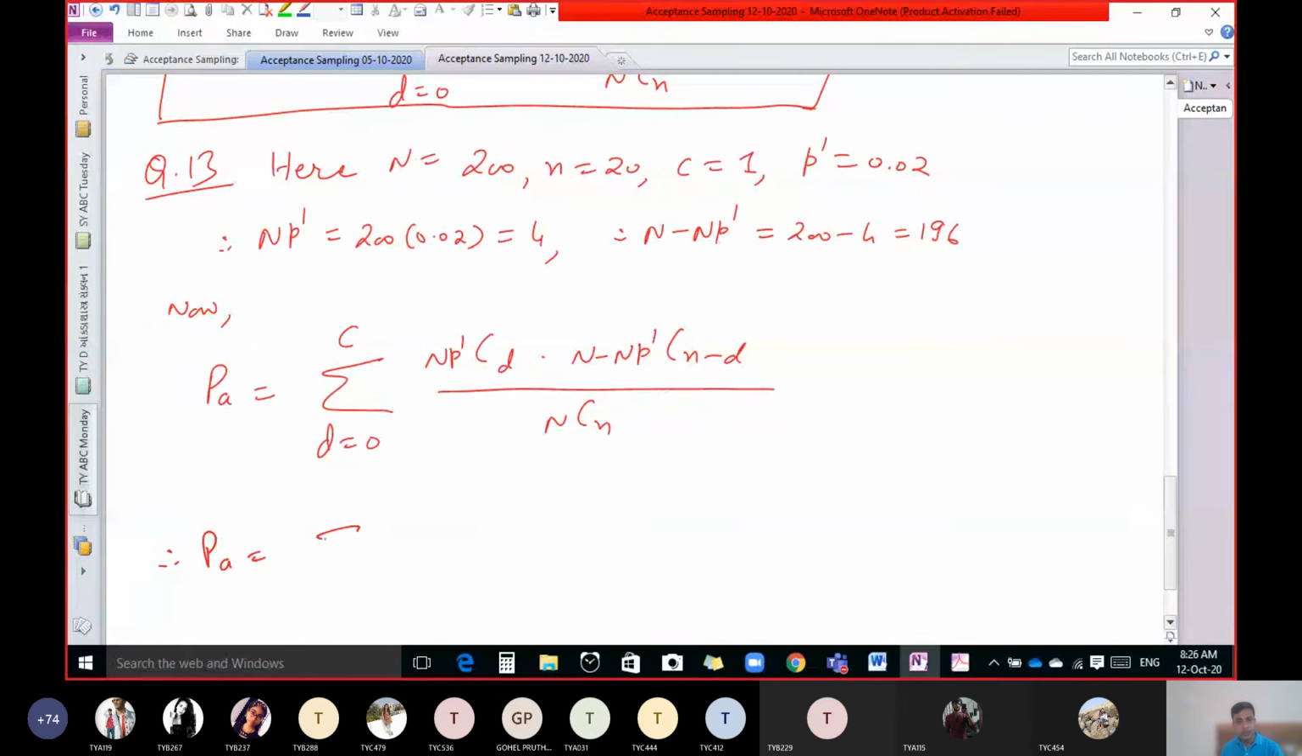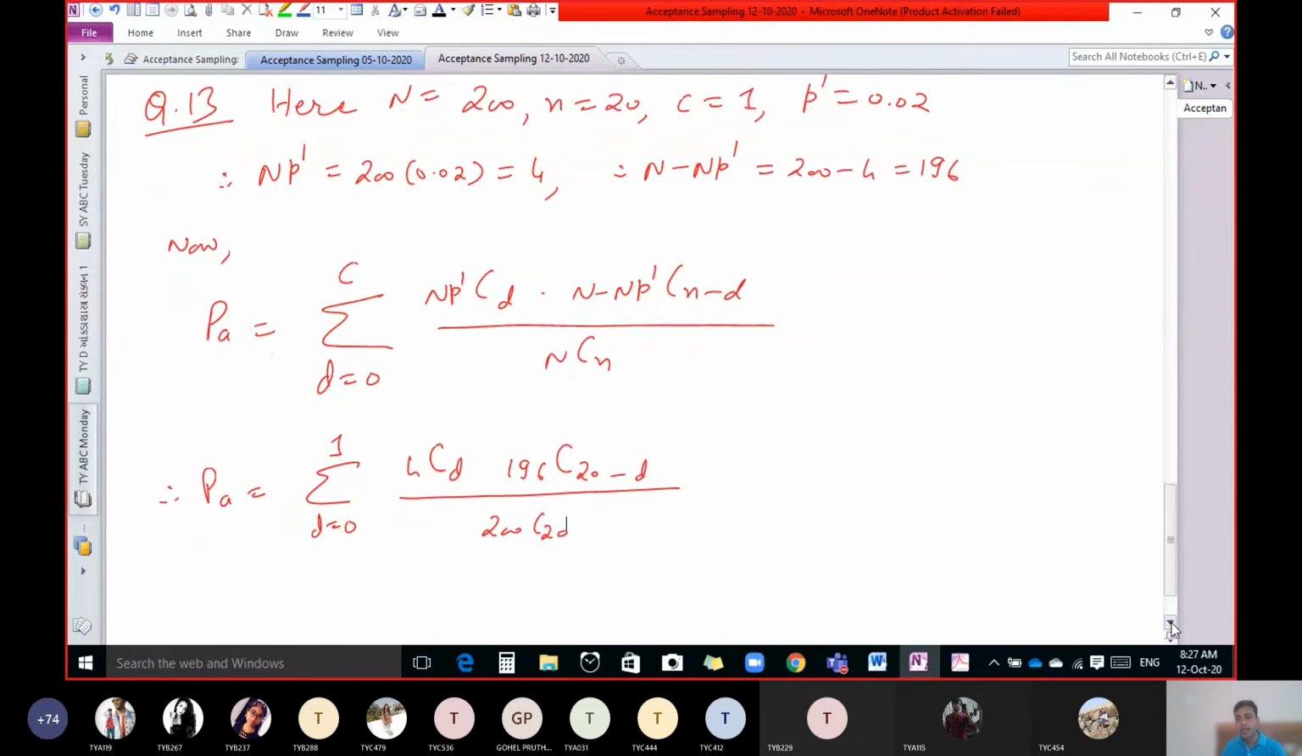Therefore, P of A equal to sigma D equal to 0 to C. C is what? 1. NP dash is what? 4. 4CD. Keep D as it is. Into N minus NP dash, what is it? 196 C n. Small n is what? 20. 20 minus D upon, what is your capital N? 200. Small n is 20. So this is your formula.